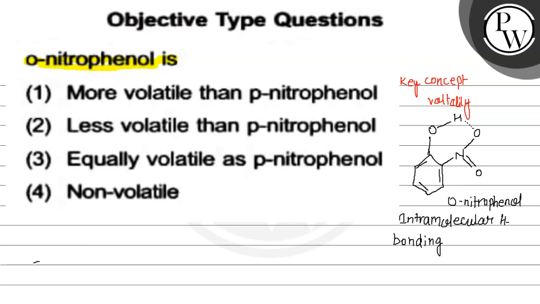Okay, so due to this intramolecular hydrogen bonding, the boiling point cannot be increased, and it is a steam volatile compound. Okay, so this one is a steam volatile compound due to this intramolecular hydrogen bonding.